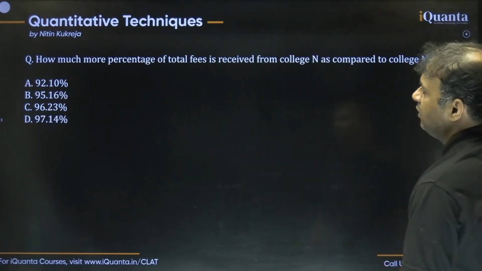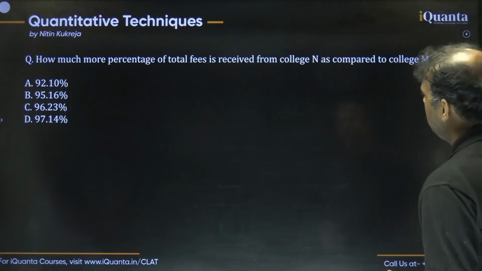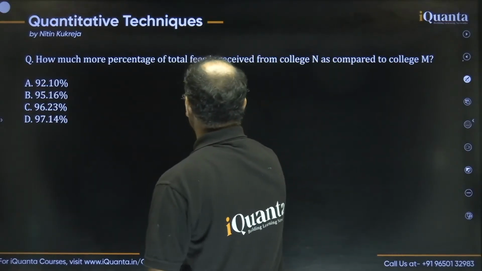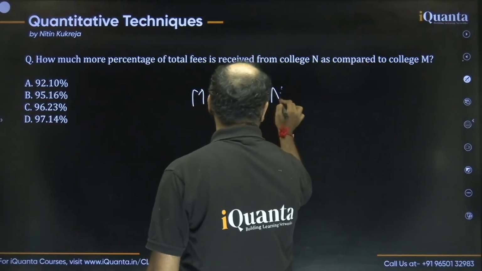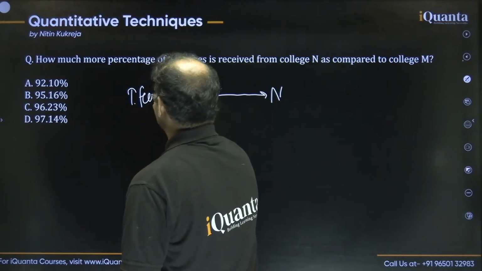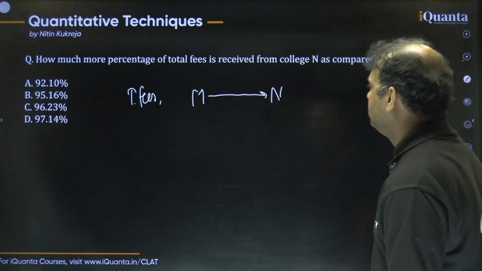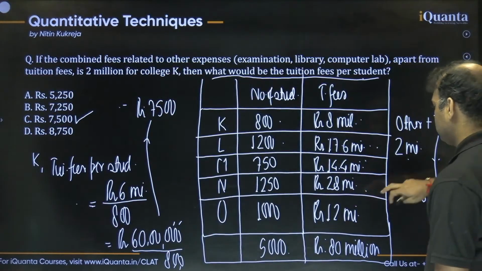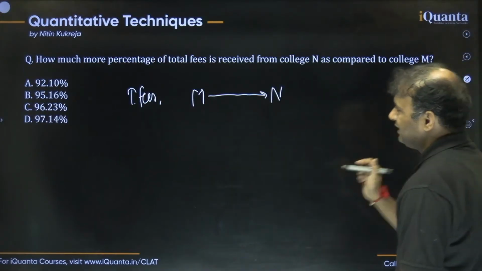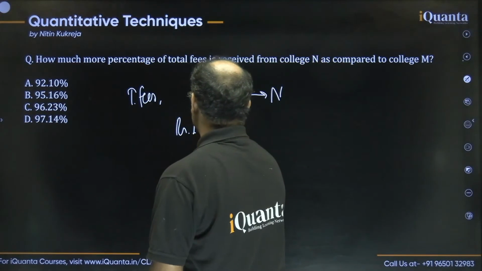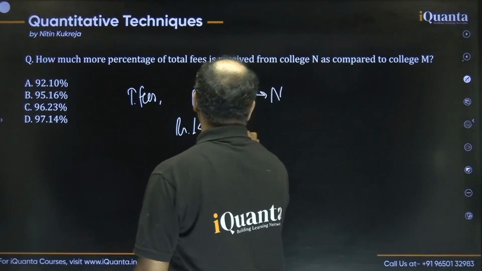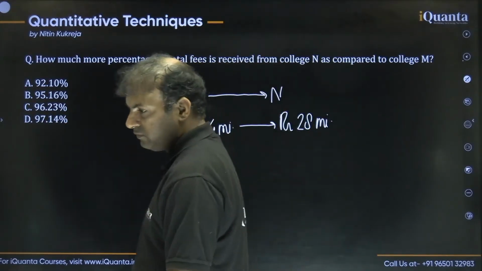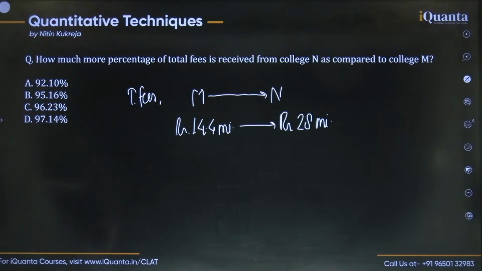The next question is: how much more percentage of the total fees is received from college N as compared to college M? So the total fees of college M is the initial value, and that of college N is the final value, right? They're talking about the total fees. The total fees of college M is 14.4 million and N is 28 million. So we just have to find the percentage change. Percentage change is the only thing we have to find.